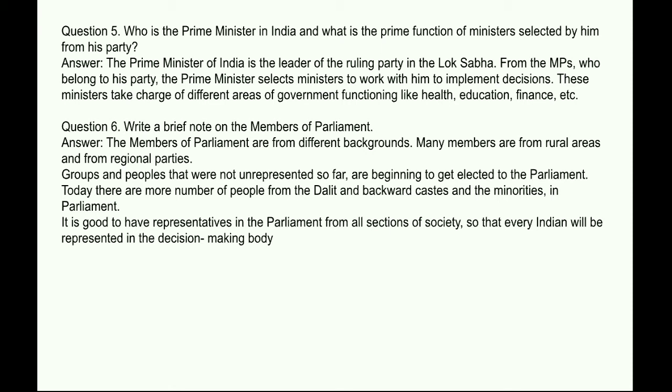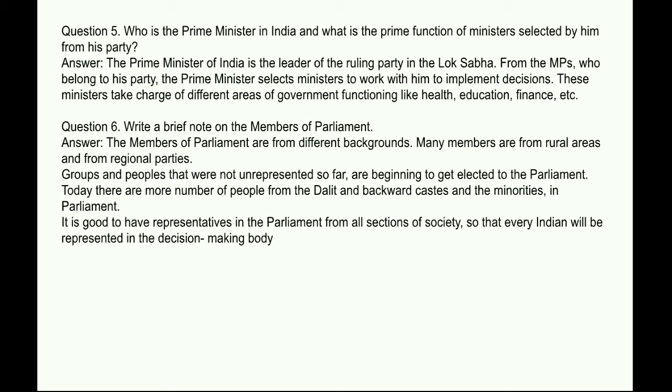Next question: write a brief note on the members of Parliament. Answer: the members of Parliament are from different backgrounds. Many members are from rural areas and from regional parties. Groups and peoples that were unrepresented so far are beginning to get elected to the Parliament.